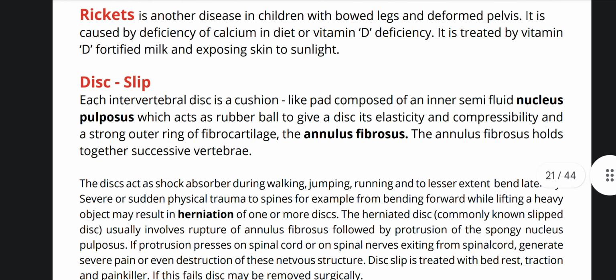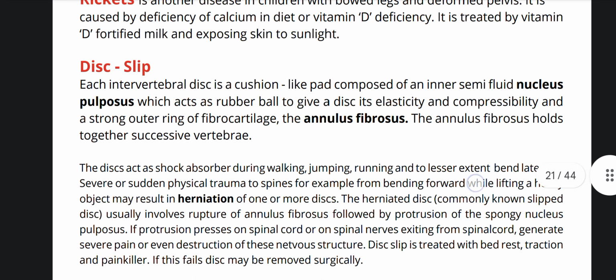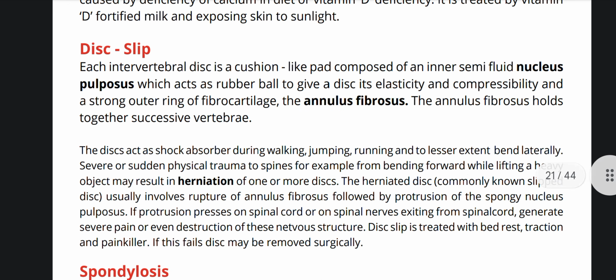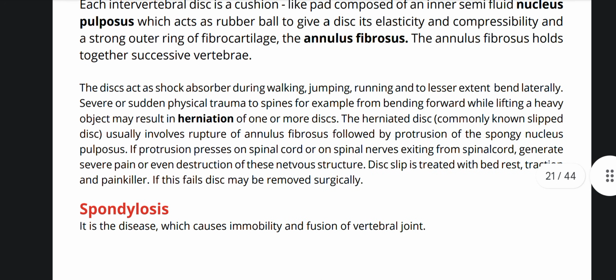Disc slip. Each intervertebral disc is a cushion-like pad, composed of an inner semi-fluid nucleus pulposus, which acts as a rubber ball to give a disc its elasticity and compressibility, and a strong outer ring of fibrocartilage, the annulus fibrosus. The annulus fibrosus holds together successive vertebrae. The disc acts as a shock absorber during walking, jumping, running, and to a lesser extent bends laterally.